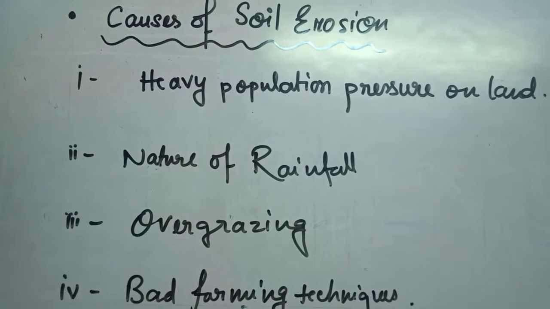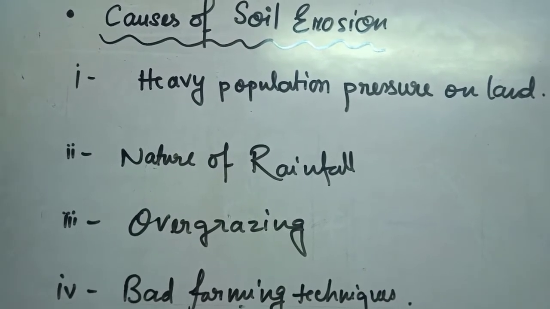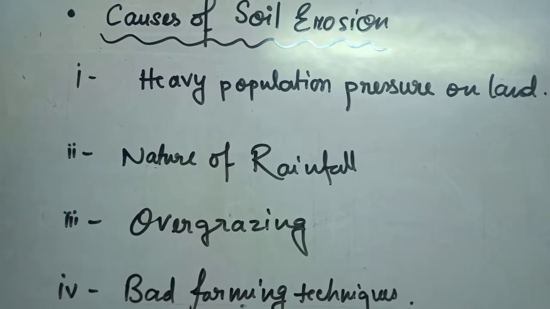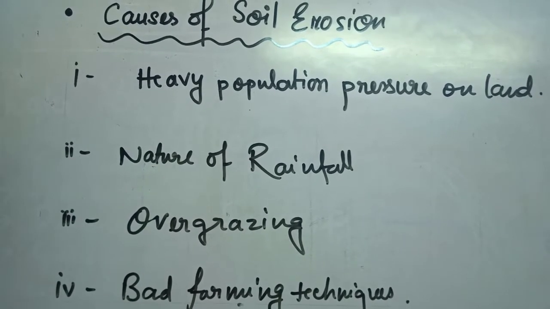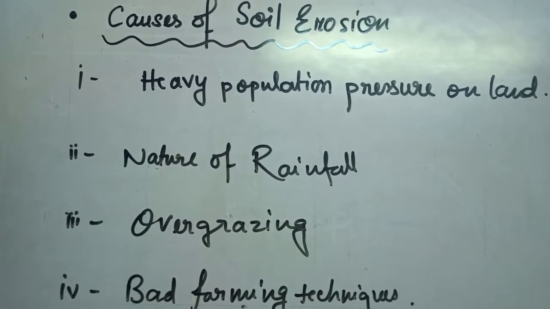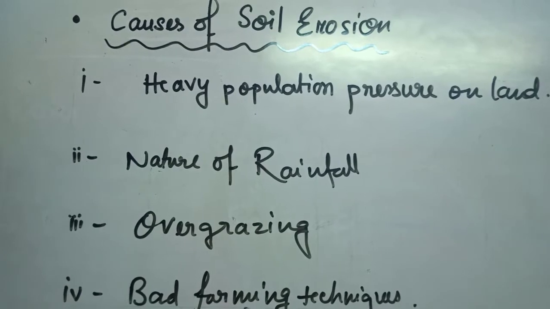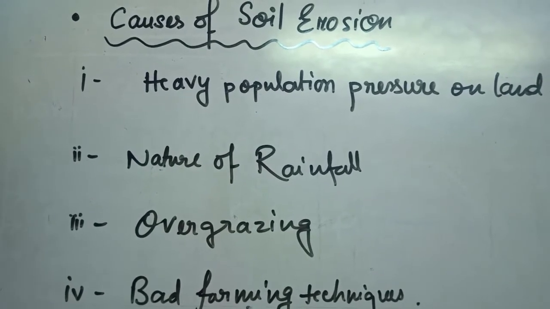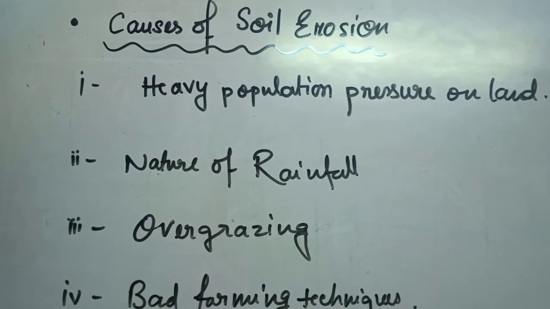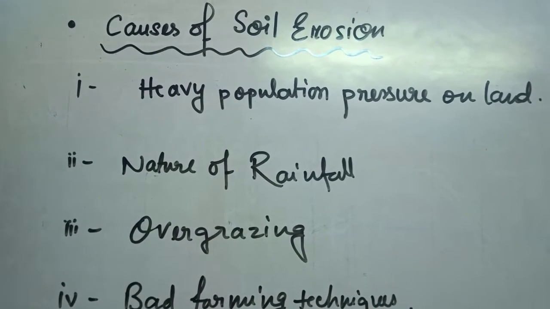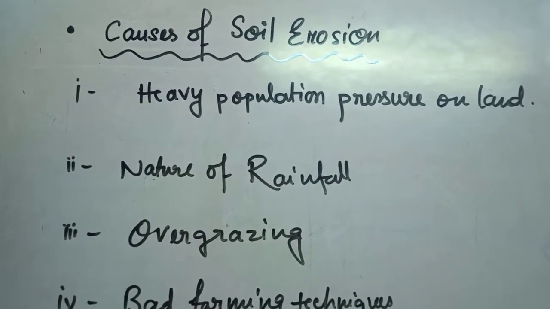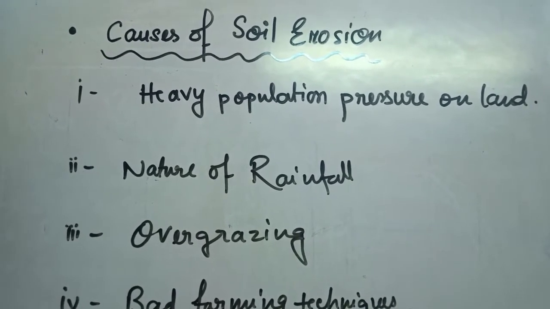First of all, the point: heavy population pressure on land. Do you know, students, that behind every problem we are facing today, the main reason is the high growth of population, or the birth rate. Due to this, deforestation is increasing at a very rapid rate, as well as pollution, and with that some other problems.